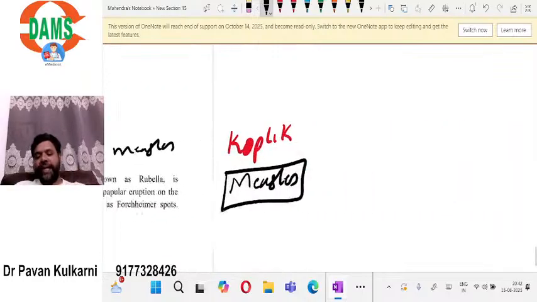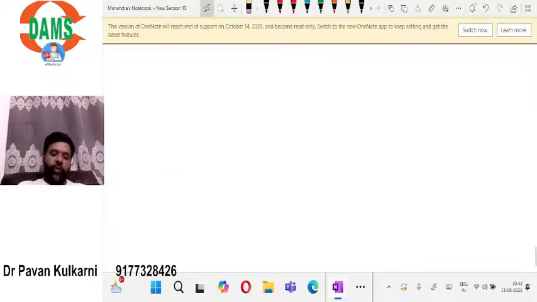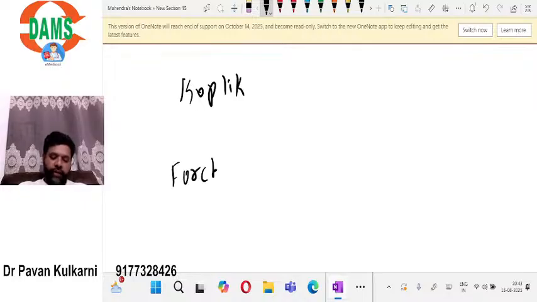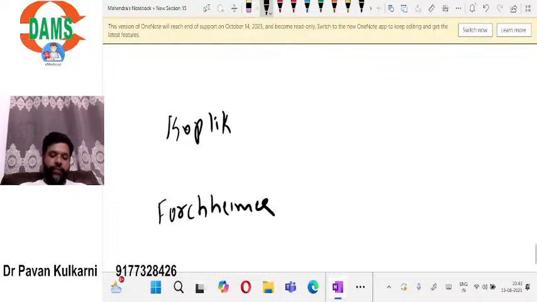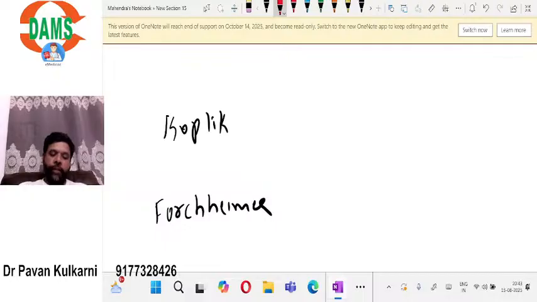If I want to make a table, Koplik spots on one side and Hemorrh spots on the other side.